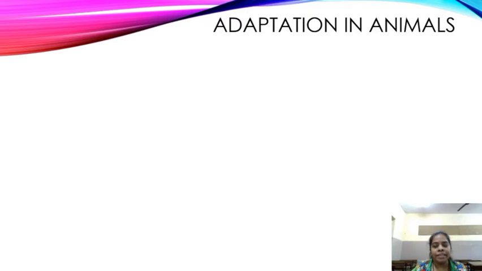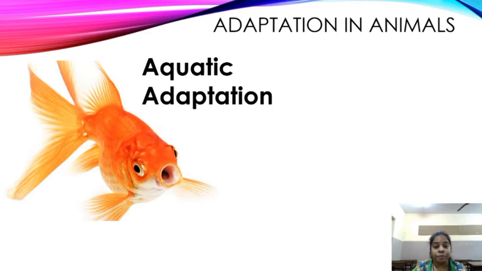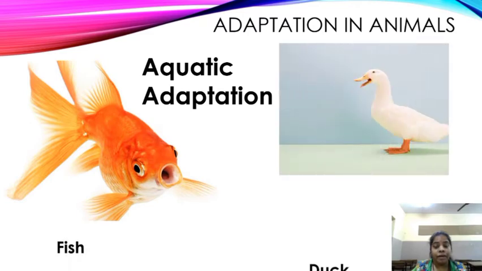Now, let's see the adaptation in animals. Aquatic adaptation. How do the aquatic animals adapt themselves? Fish, duck. These are the aquatic animals, a few of them. How does the fish adapt itself? It is having gills for breathing. It is having fins. See the fins for moving, just like our hands and legs. And it is having scales on its body.